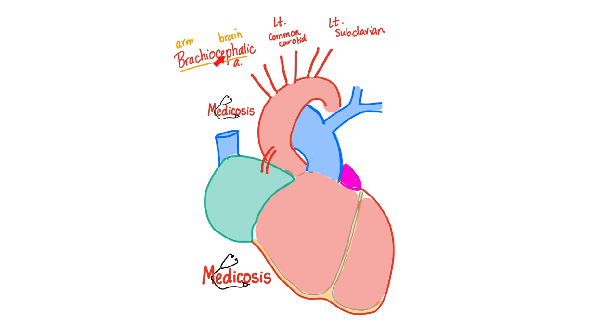Why do we call the brachiocephalic brachiocephalic? Brachium is the arm, cephalo is the head. Oh, so it will branch into 2 arteries. One will go to the arm, that's the subclavian artery, which will then become the axillary artery, which will then become the brachial artery. And the second branch is the common carotid artery, which is subdivided into external carotid artery and internal carotid artery. External carotid for the face, internal carotid for the brain.